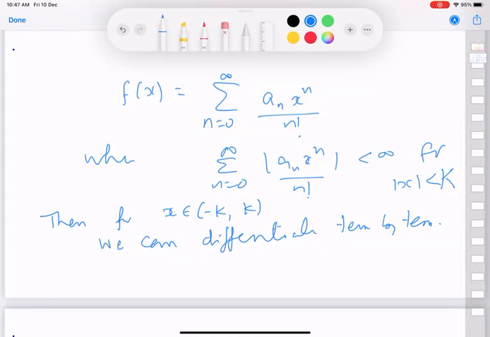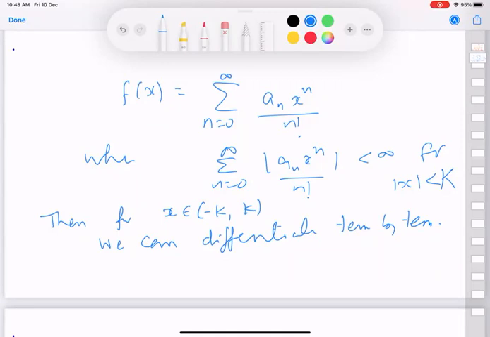Anyone? I think so, sir, because we could consider the power series x to the n plus 1 by n plus 1 factorial with the coefficient a n, and we could differentiate that. Yeah. So one could show that that one is also convergent, and its derivative is this, and therefore using the tools that we have developed, we can get that this is also integrable, and actually integrable term by term. So this is only about power series, right?